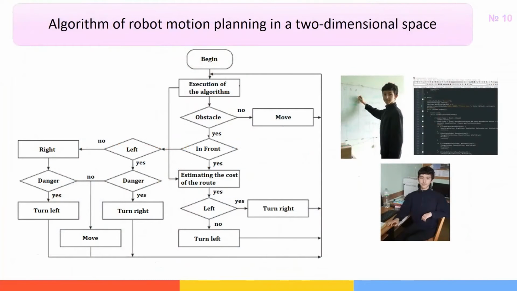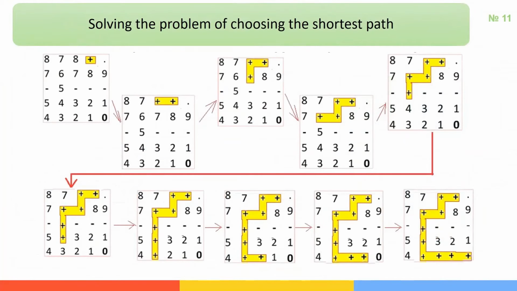The robot motion planning algorithm in two-dimensional space included path planning, and this task mainly includes 3 aspects. First, the planned path must run from a given starting point to a given ending position. Secondly, this path should ensure the robot's movement while avoiding possible obstacles. Third, the path must pass among all possible paths that satisfy the first 2 requirements and be in a certain sense optimal. The formulation of the problem is reduced to finding the smallest number of necessary steps to get the robot from the initial to the final location, or if it's not possible, the robot will inform that it's not possible. The version of the implementation of the task of finding the shortest path is implemented by us in the C++ programming language.